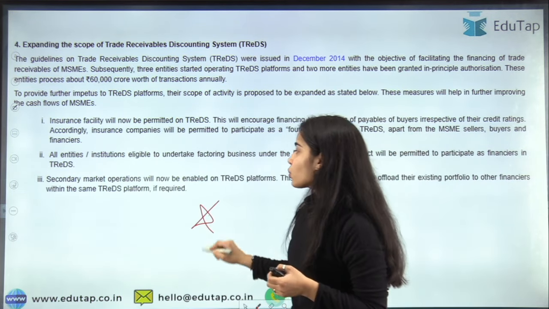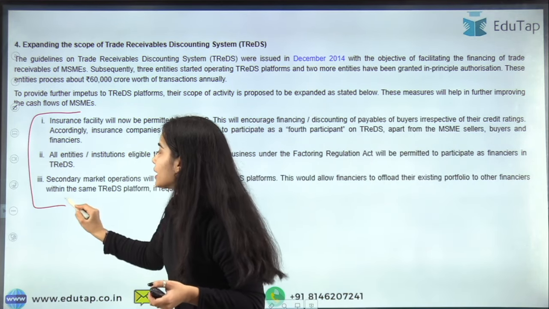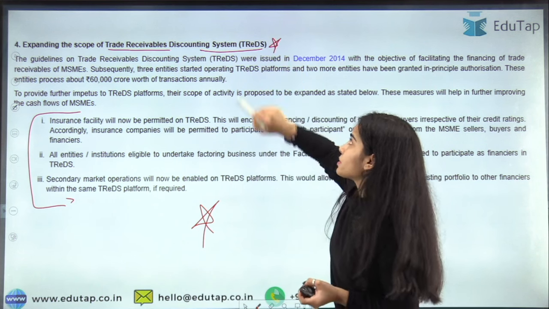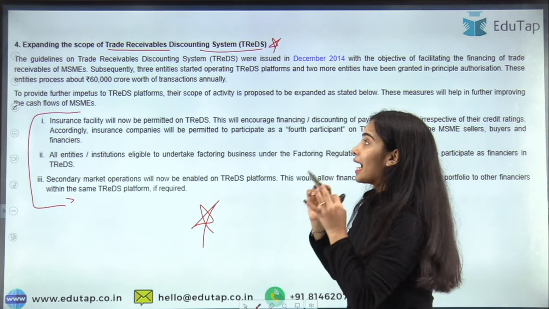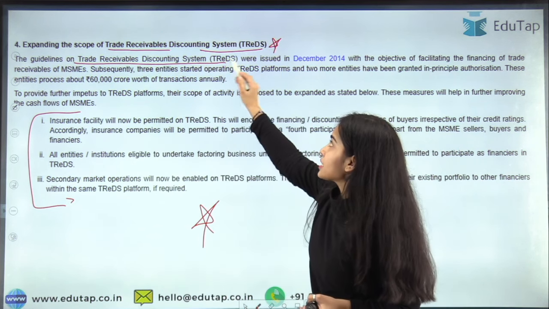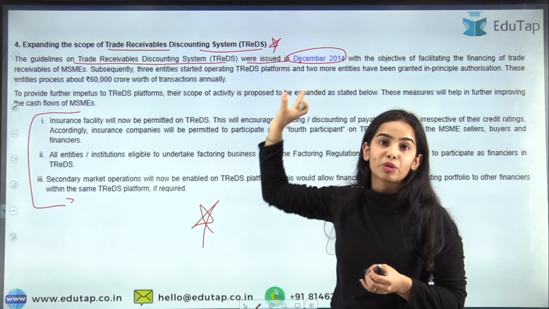So here, this was the complete expansion that we have already discussed: expanding the scope of the trade receivables discounting system. This has been released by the Reserve Bank of India, and the guidelines on TReDS were issued in December 2014. So it was issued in December 2014.